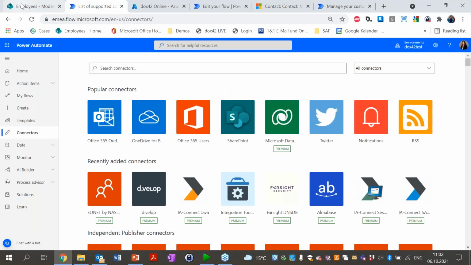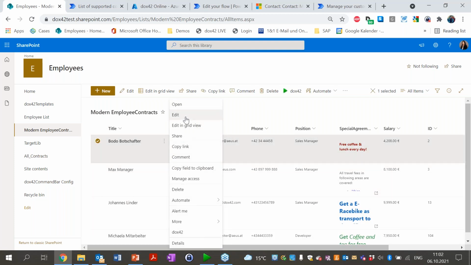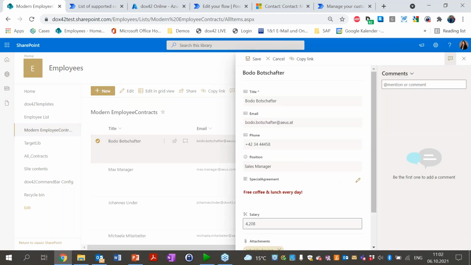First, I have an example. I'm within SharePoint, and I have here a SharePoint list with employees, and I want to generate a document using the Docs42 connector behind it.